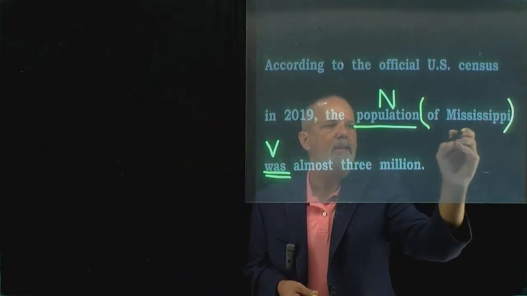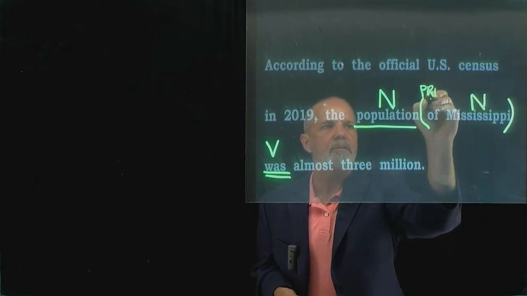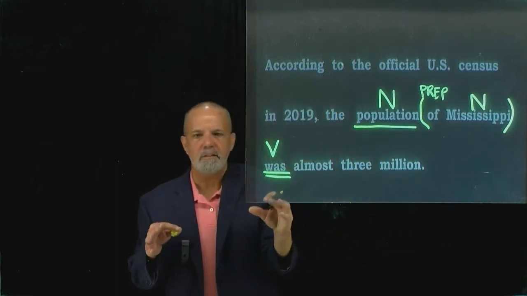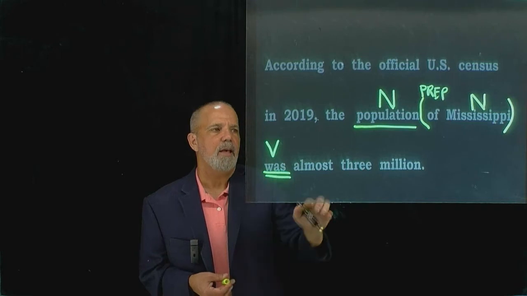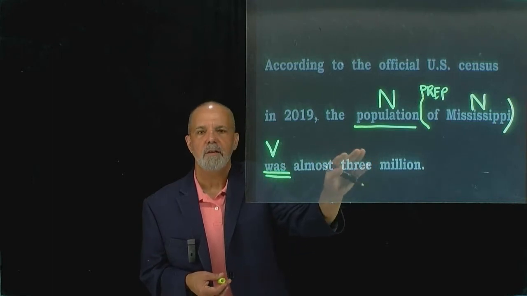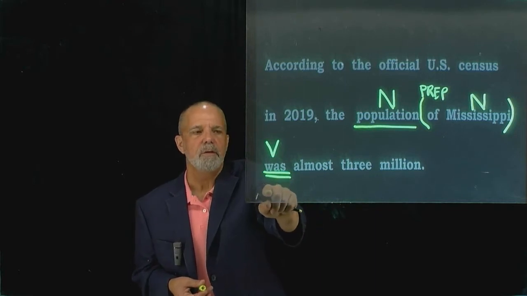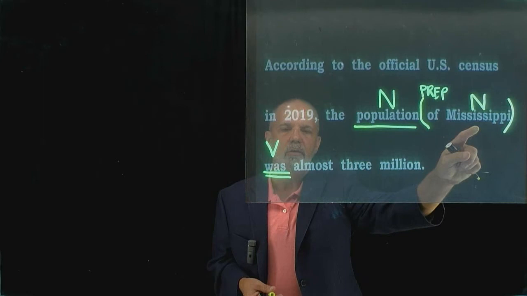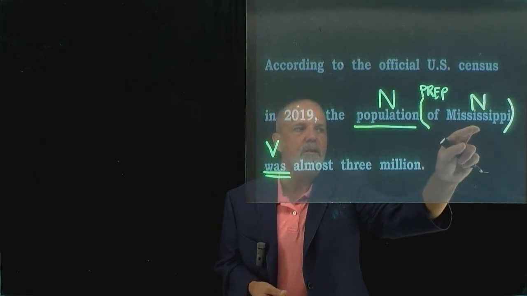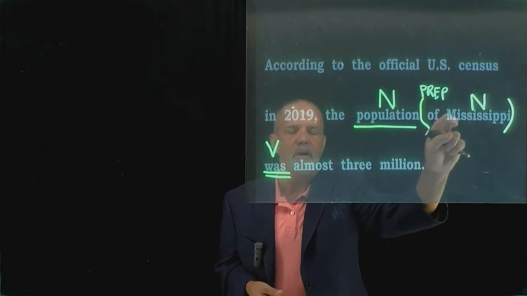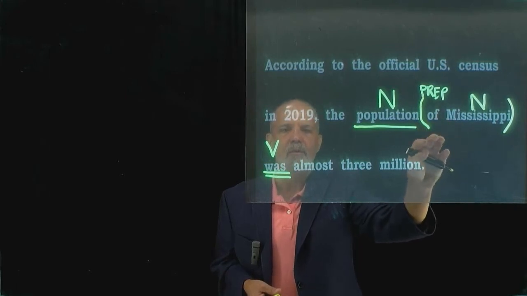Well, you probably recognize that Mississippi is a noun, name of place, and you have of, which is going to be a preposition. And then of Mississippi is a prepositional phrase. And you may remember that a prepositional phrase really has very little impact on the verb. And when you're trying to find the subject of a verb, the noun Mississippi has a job already. The noun Mississippi is already the object of the preposition of. In other words, Mississippi is working with of. It's one chunk. The subject of a sentence is not going to be found inside a prepositional phrase.